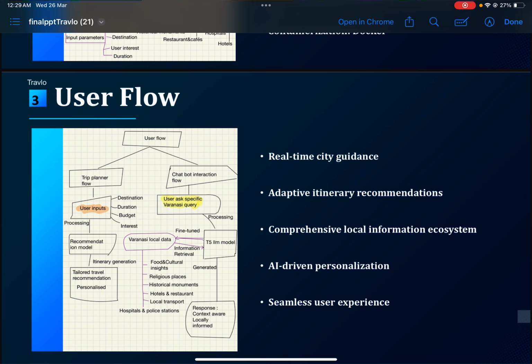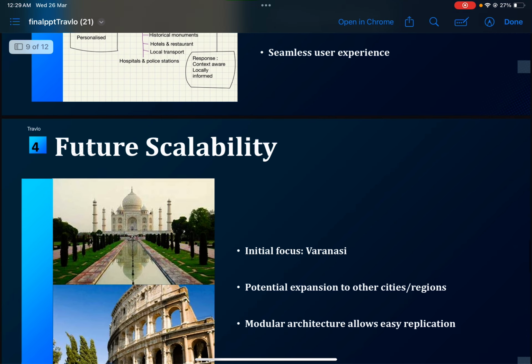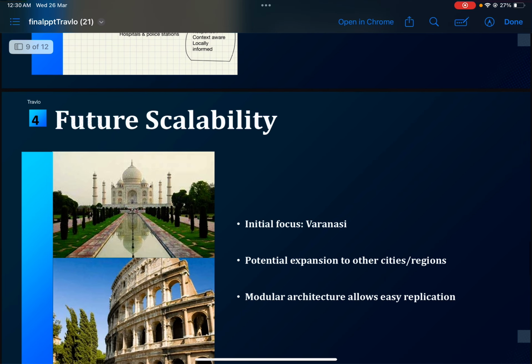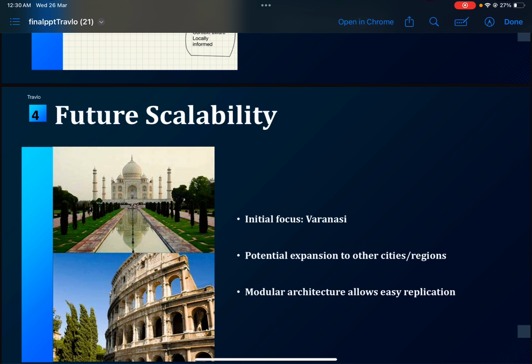real-time question answering, because it is trained on very high-quality, accurate data which we have scraped from different websites. We can also make it scalable in the future, because here we have selected only one city, but in the future we would expand it to other cities also, like Agra and other cities. So it's very reliable to expand.